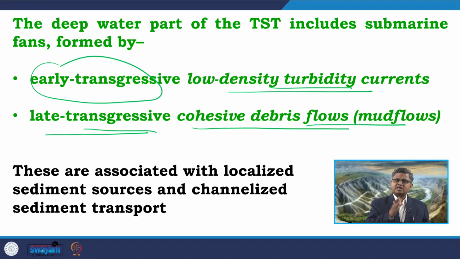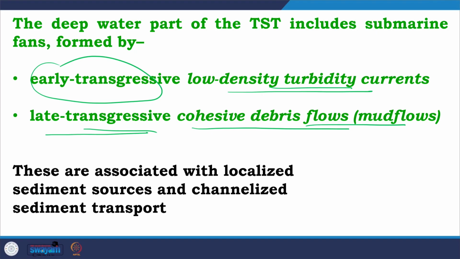So, how this kind of deposits are formed and how we get successive preservation of this kind of deposits, what are the conditions, that we will discuss in more detail with the help of some simple diagrams to understand the dominant processes which are occurring from the early phase to the late phase of transgression within a basin and what are the resultant products. So, this discussion will continue in our next lecture.